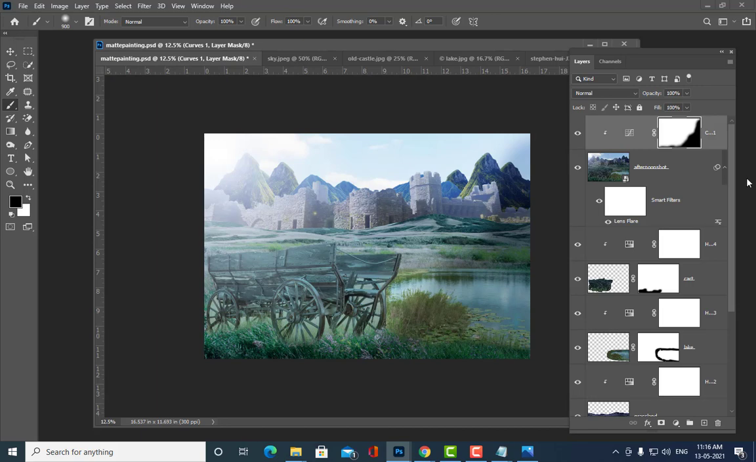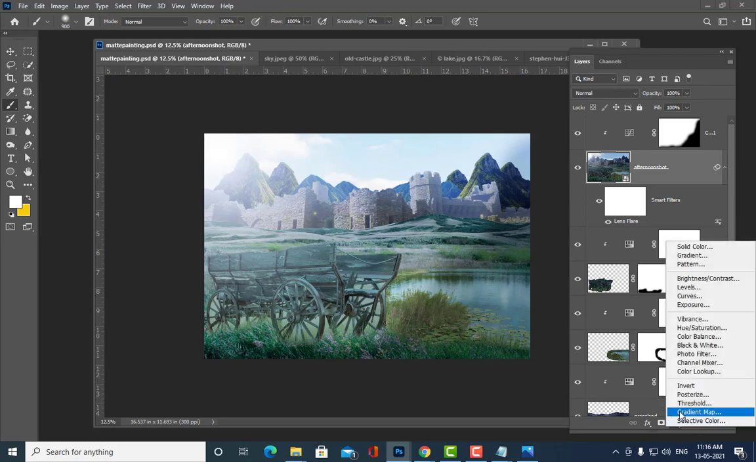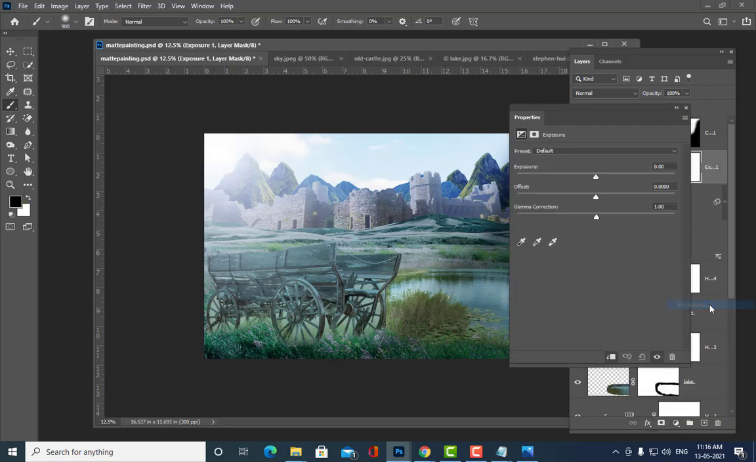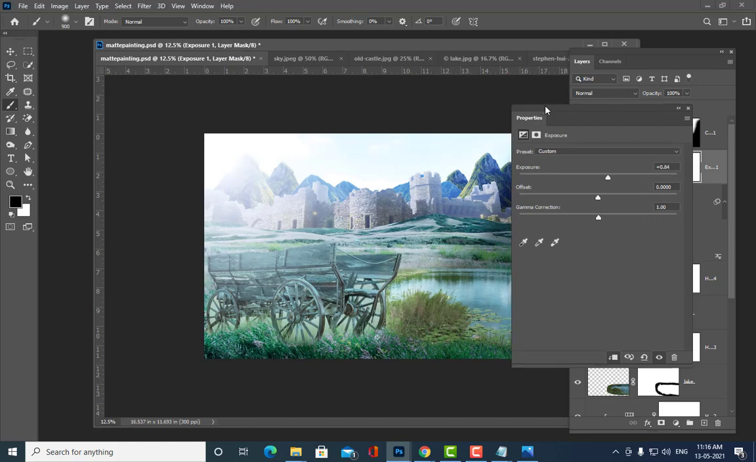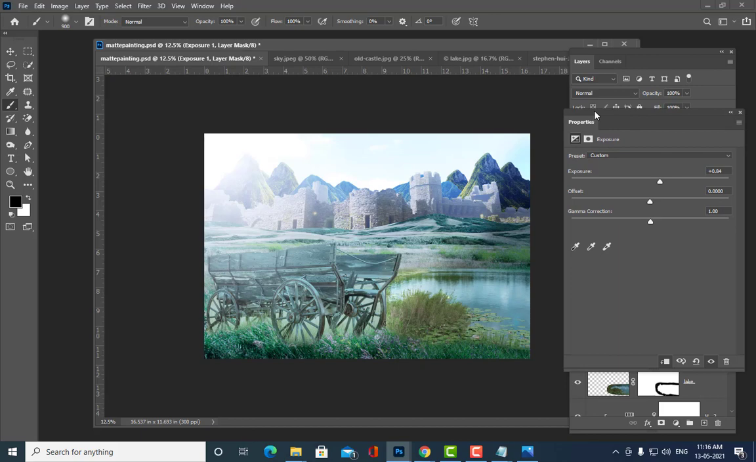And one more thing, in case you want to apply one more curves adjustment layer, you can do that. And also there is something called exposure here. What is exposure? Exposure will make it more bright. See, exposure will make it very bright. Now it's almost like an afternoon scene. So better to apply exposure, and now we have a perfect afternoon scene.